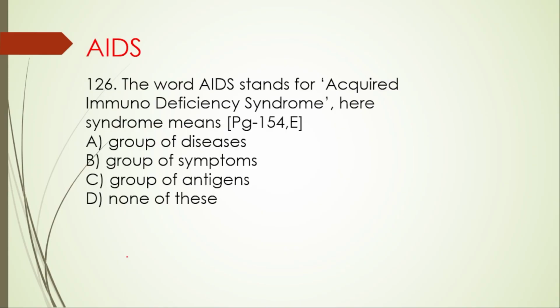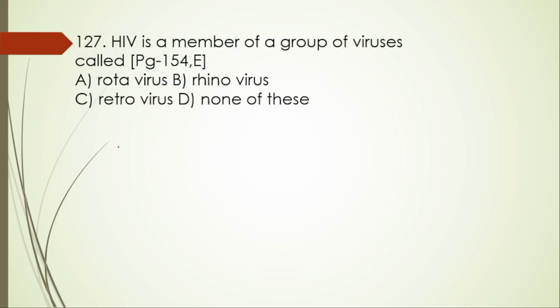Next, questions from AIDS. 126. The word AIDS stands for acquired immunodeficiency syndrome. Here syndrome means a group of diseases, a group of symptoms, group of antigens, none of this. So here the right option is option B. It's a group of symptoms. Next, 127. HIV is a member of group of viruses called rotavirus, rhinovirus, retrovirus, none of this. Here the right option is option C, retrovirus.